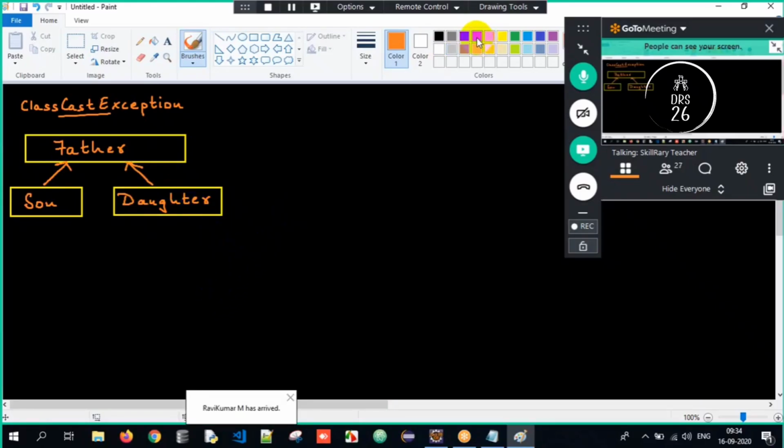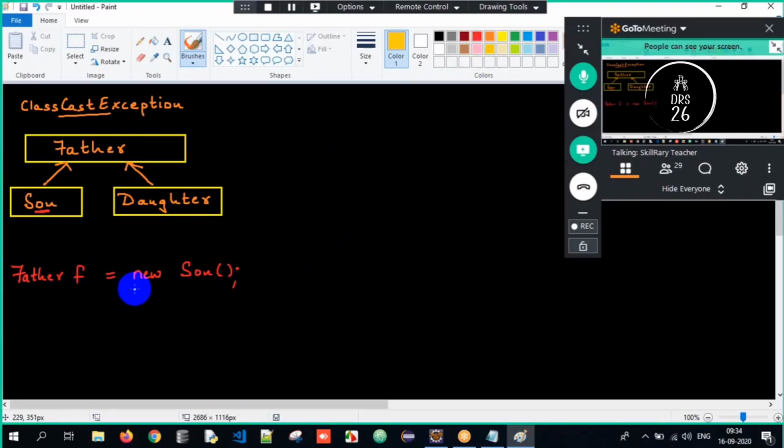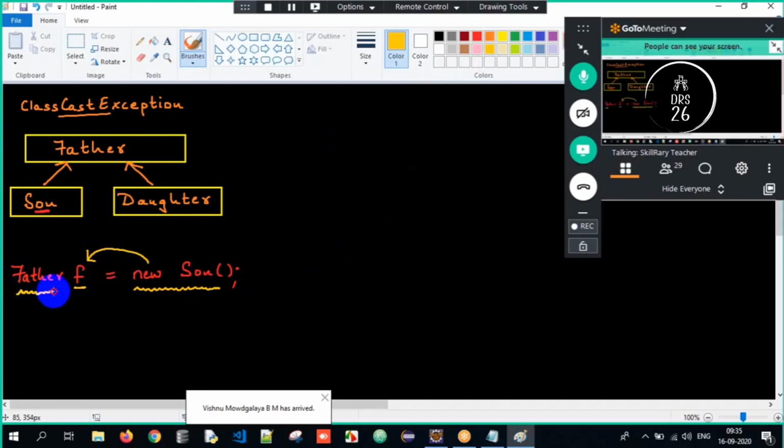So what is upcasting? Upcasting is nothing but creating an object of subclass and storing its address into a reference which is of type superclass.